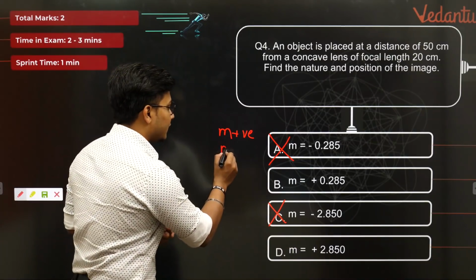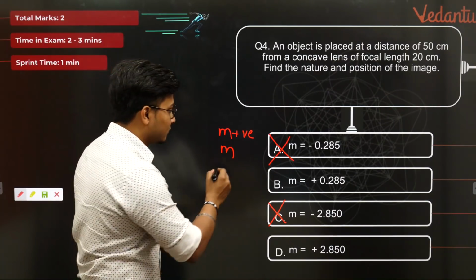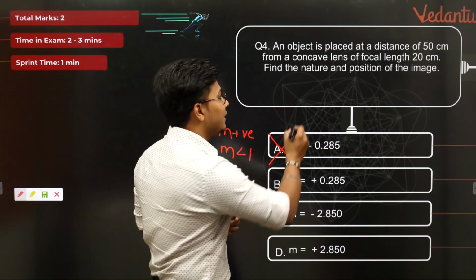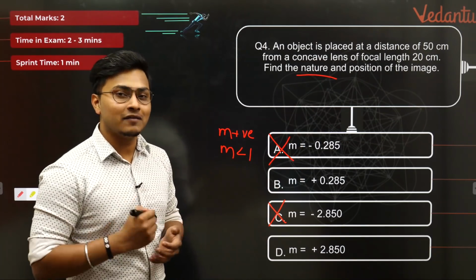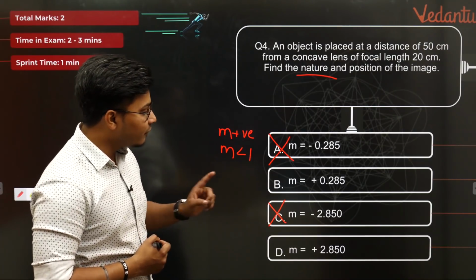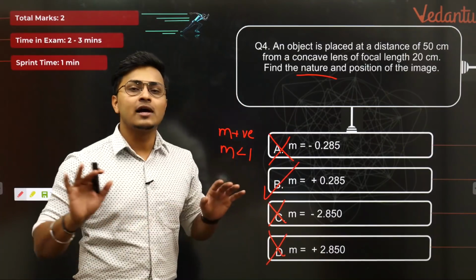Magnification for a concave lens is always less than 1. Why am I finding out magnification, by the way? Because they are asking me nature. Nature can only be given through magnification. So M is less than 1. Correct. यहाँ पे I could see only one value which is less than 1 in both B and D. So the correct answer comes out to be B. कुछ करने की जरूरत नहीं.